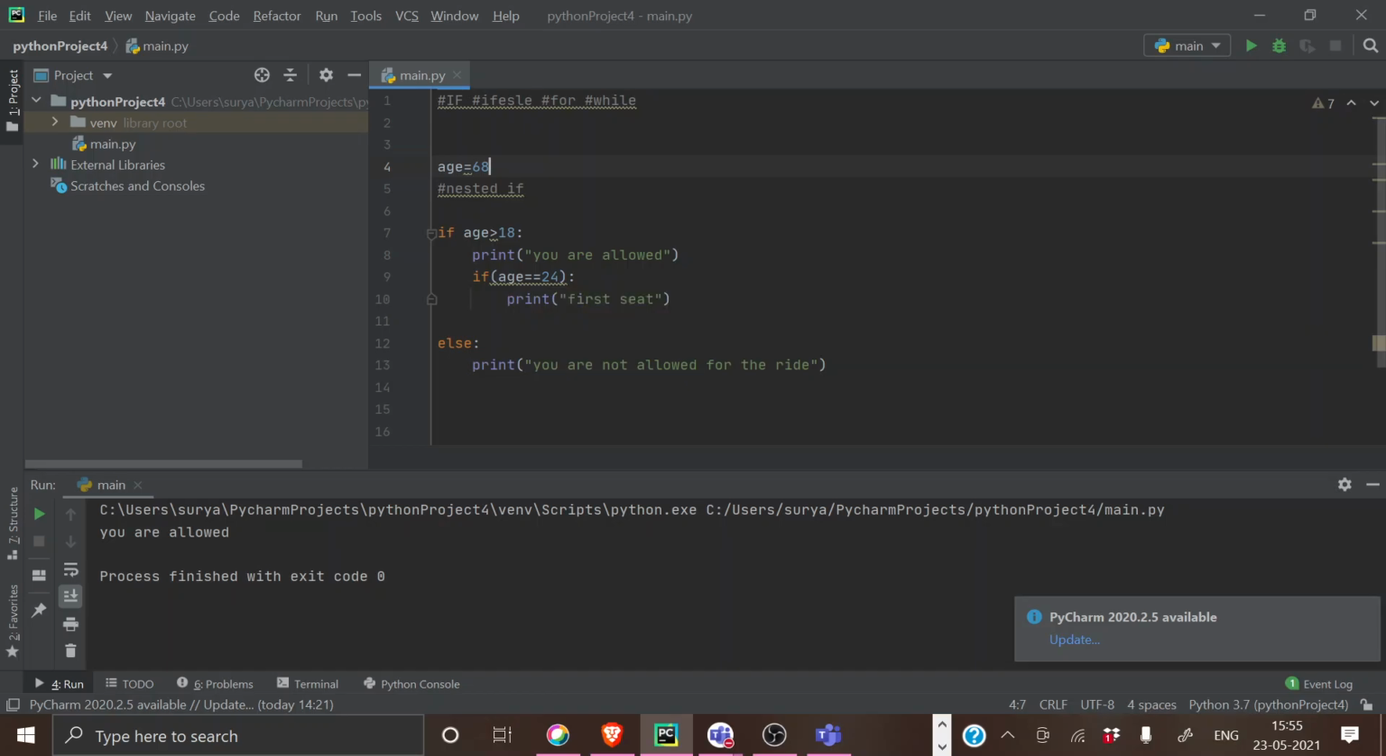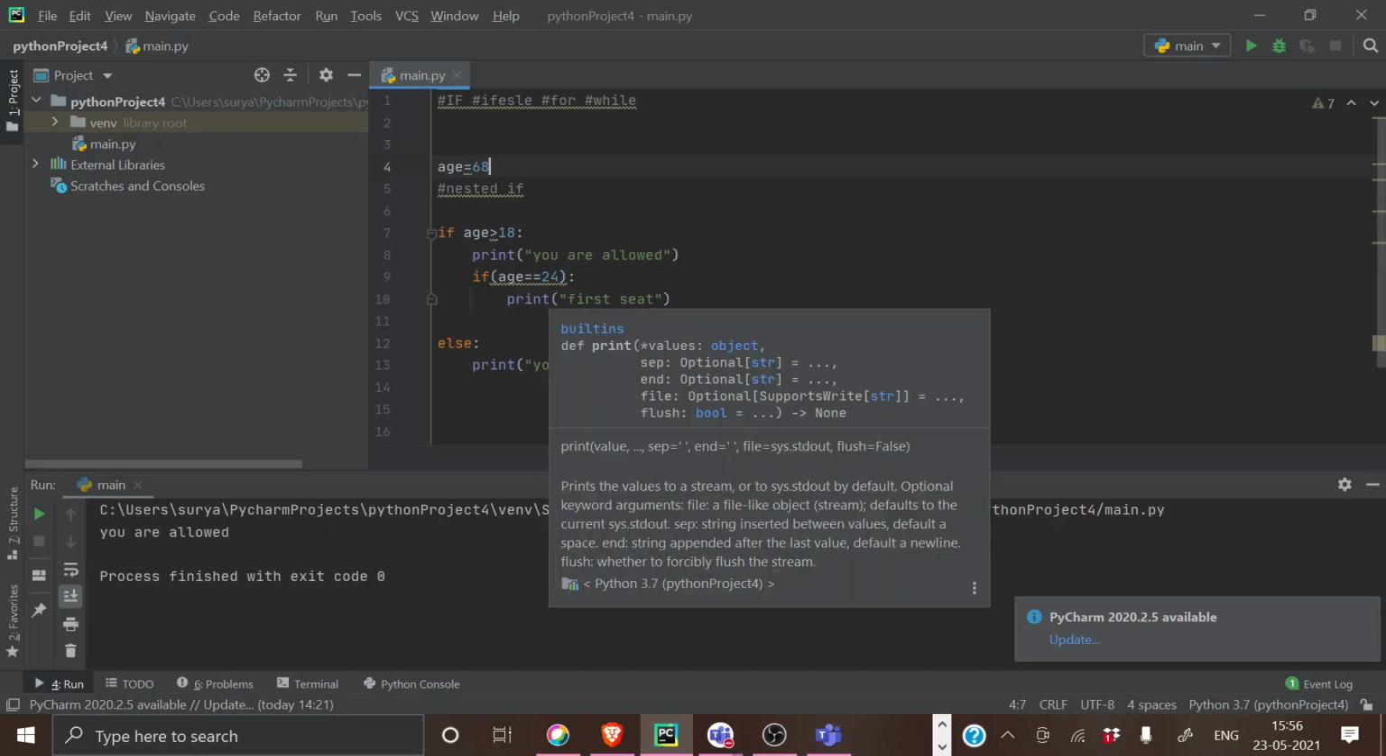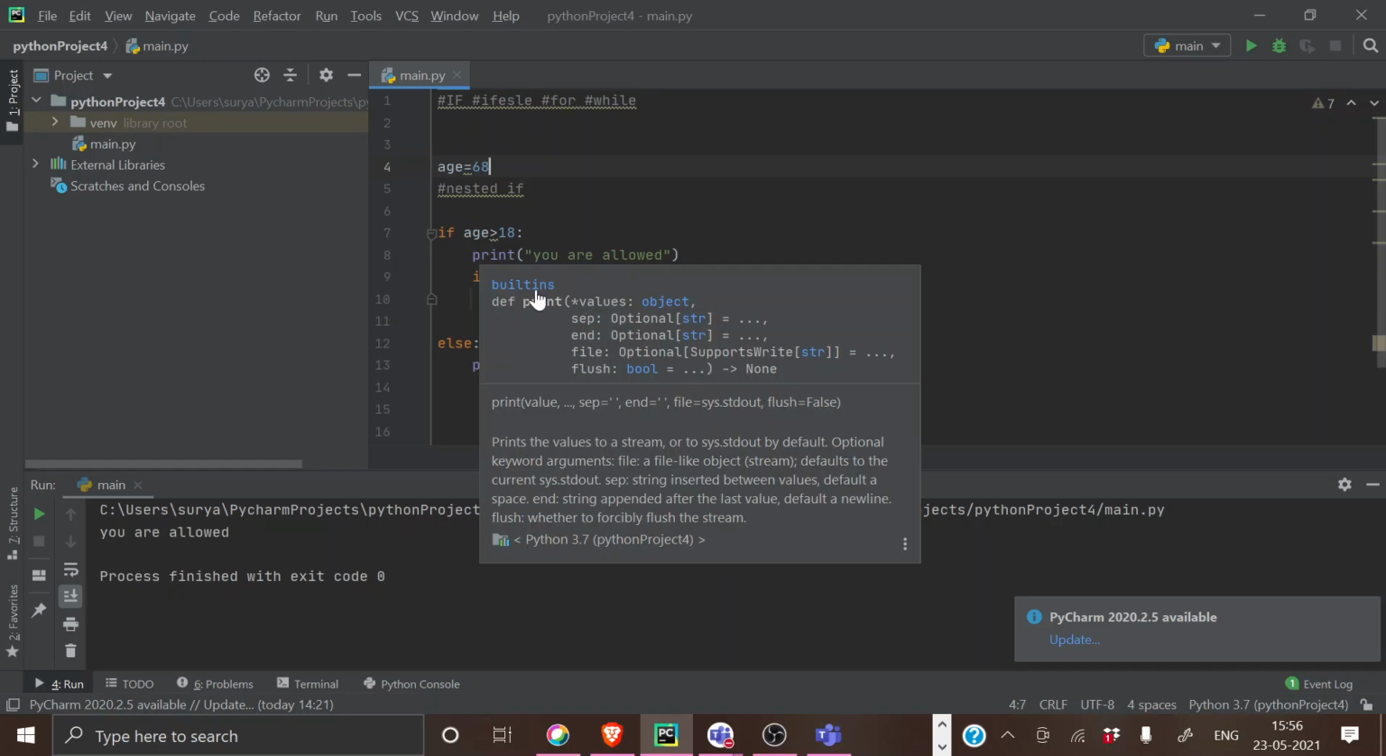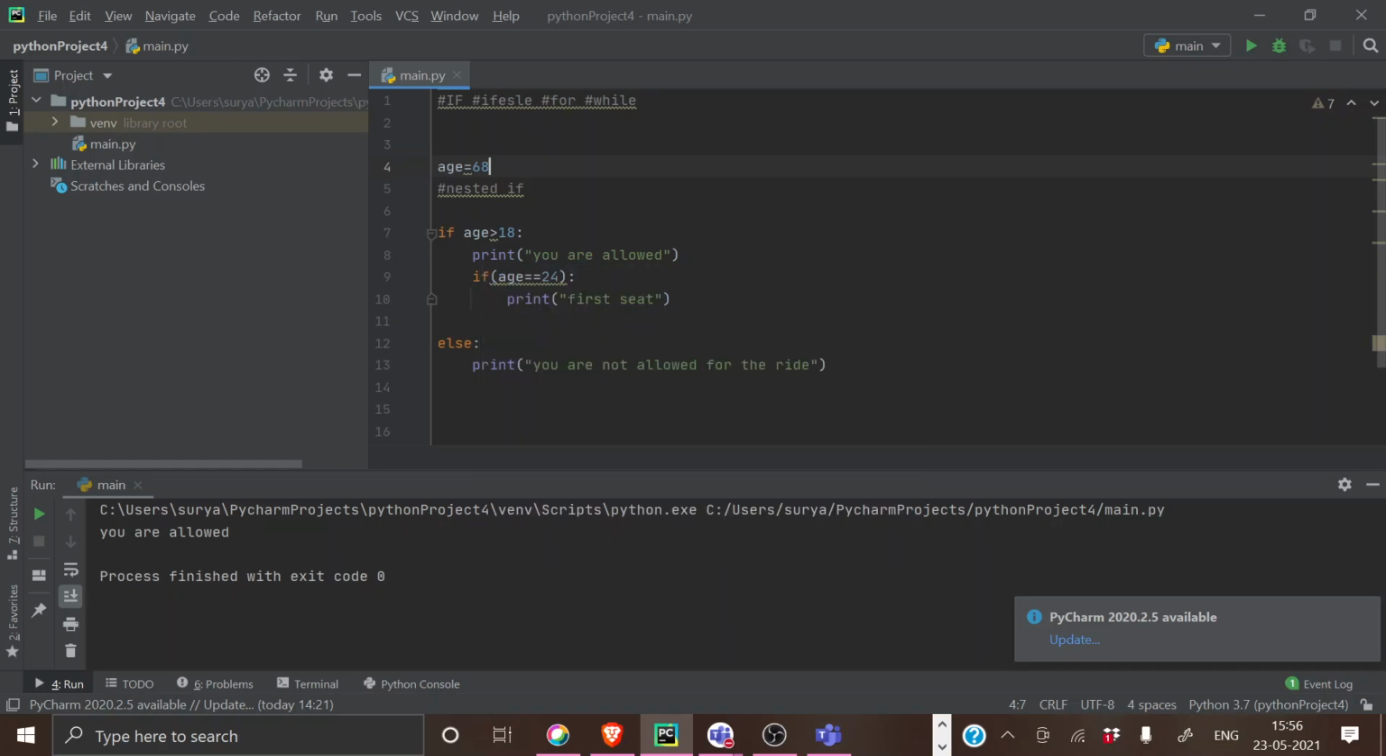No, it is not equal to 24, it's 68. So what it will do, it will again go to the first nested loop where it got accepted. So here is the point where it got accepted, right? Age is greater than 18. So it will print this particular statement.